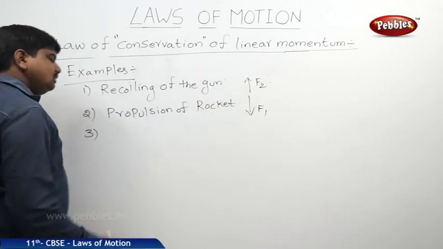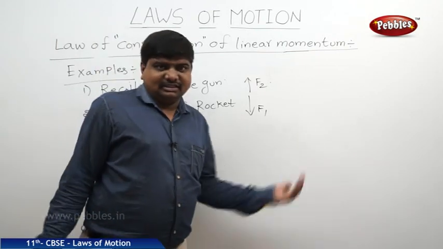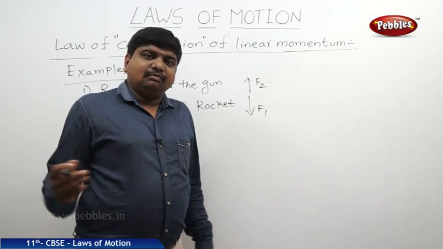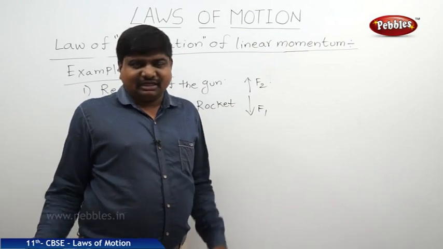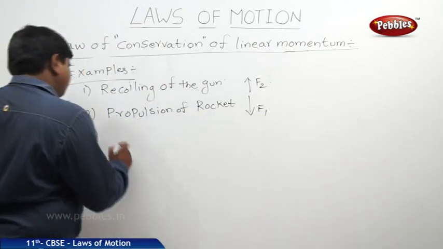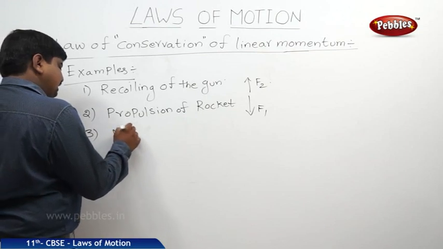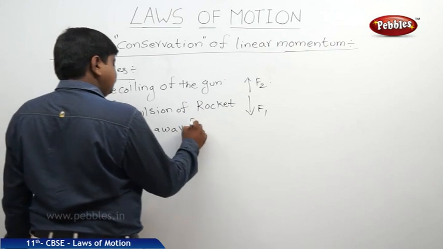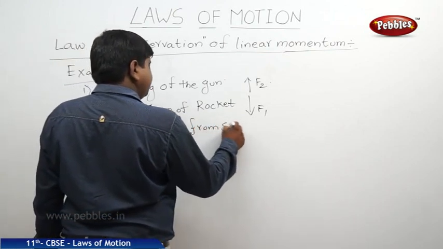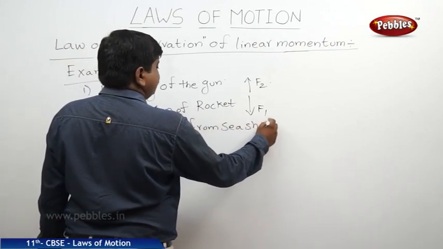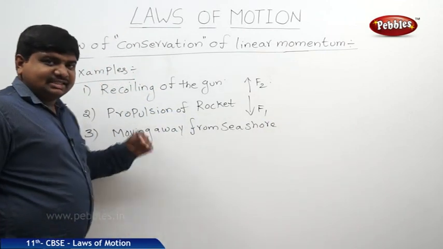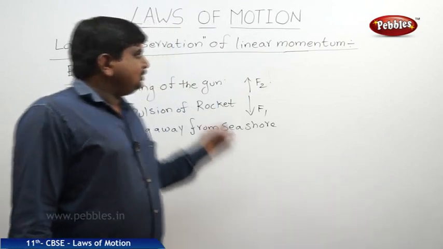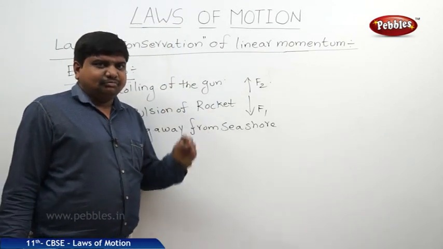Third one, if a passenger steps down from a boat, the boat will move away from the seashore because of the law of conservation of momentum. These are all examples of the law of conservation of linear momentum.